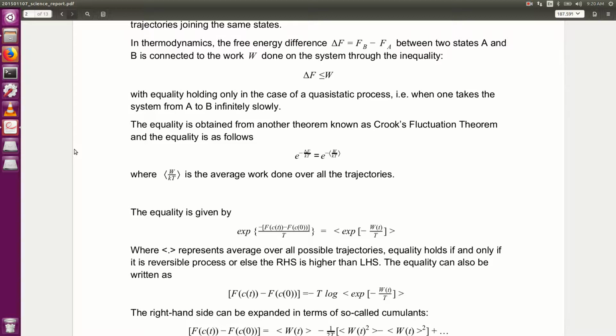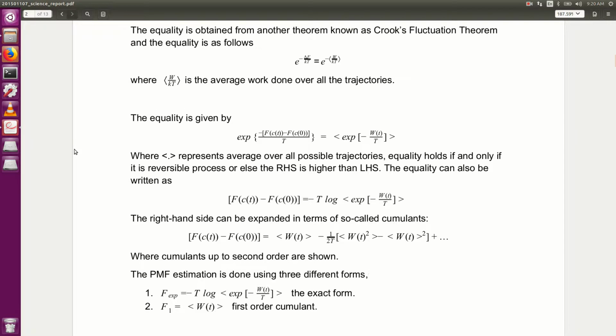The equality is obtained from another known theorem such as Crooks fluctuation theorem, and the equality is as follows: e to the power minus ΔF by kT equals e to the power minus average of W by kT, where the average is over all the trajectories. The equality is given by exponential of minus ΔF by T equal to average of exponential of minus W by T. Similarly,